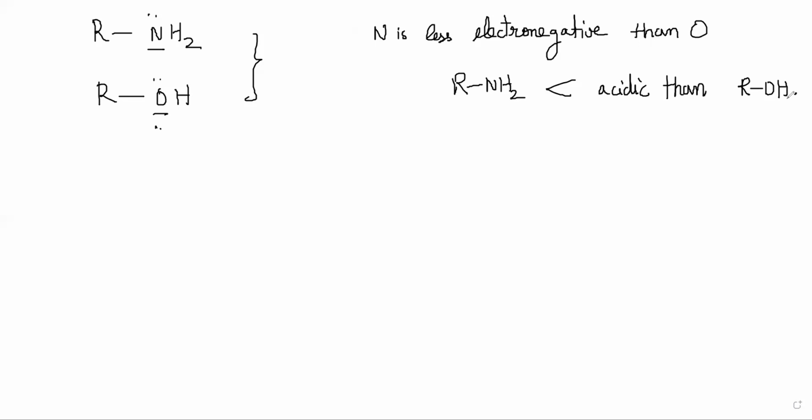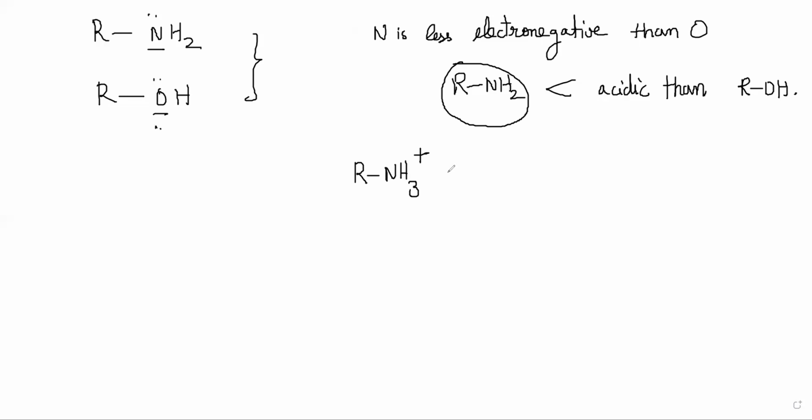Basically, you can say that RNH2 is more basic. The pKa values for protonated amines are about 10, and this value is about 0 for water and alcohol. So what does he mean by that? Suppose you have an amine, and if you want to make it behave like an acid, you can protonate it, RNH3 plus.